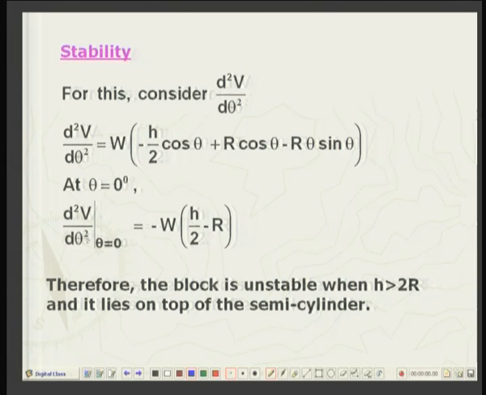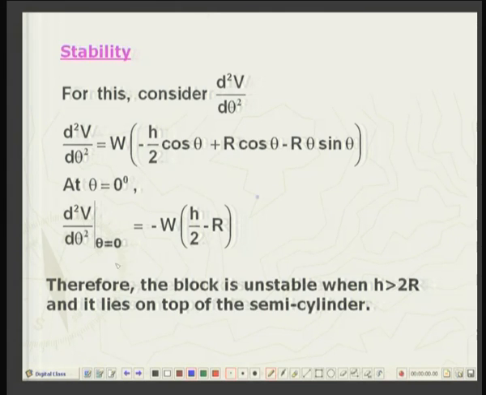After setting theta equal to 0, this will be 1, this will be 1, this will be 0. So, we get minus W into h by 2 minus r. And if this quantity is positive, or taking the negative sign to the other side, if this factor is negative, then the system is stable.